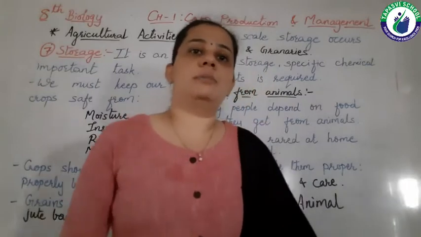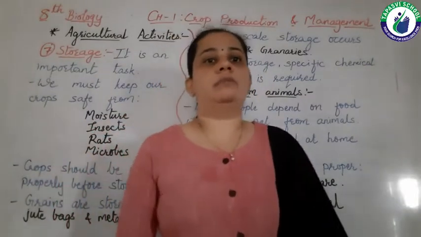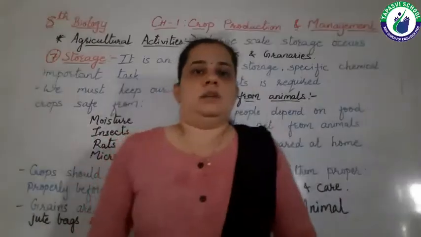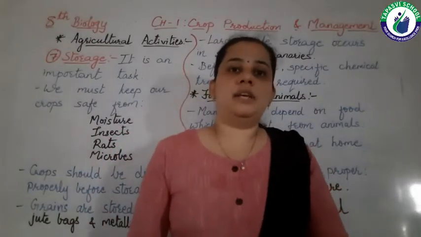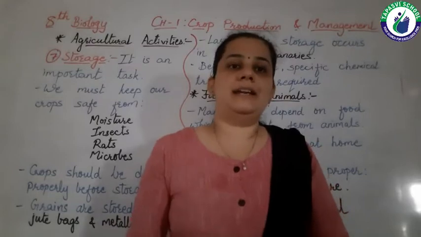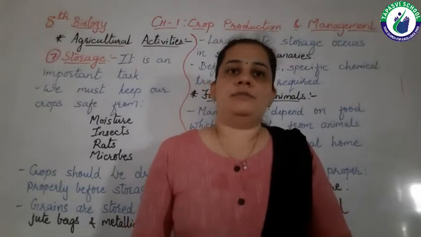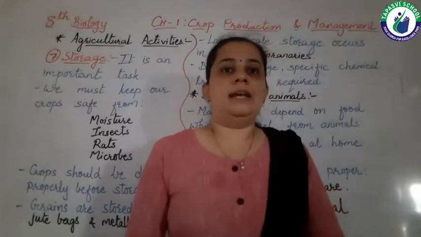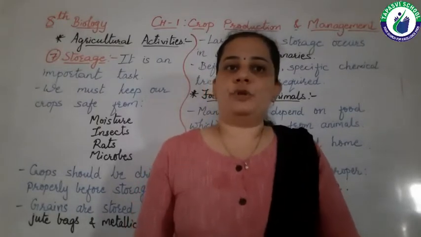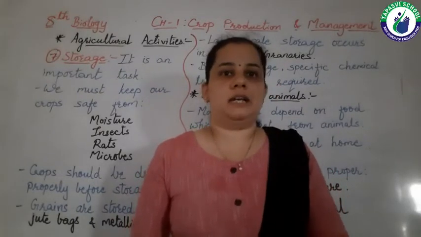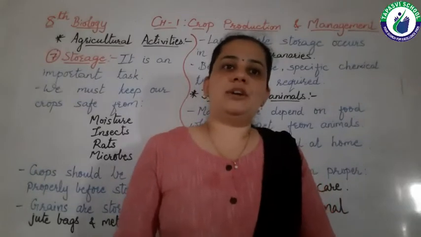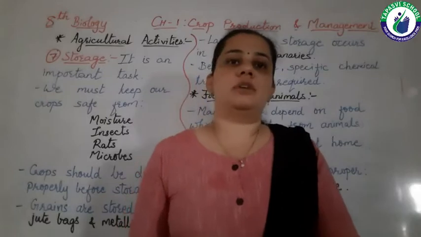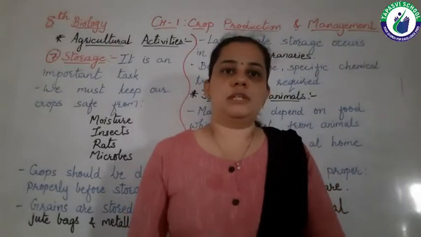So this is all about our chapter number 1, that is crop production and management. So let's recall all the agricultural activities. First of all, we studied what is a crop, and there are two types of crops, that is rabi crops and kharif crops. Rabi crops are generally grown in winter and kharif crops are generally grown in monsoon season.